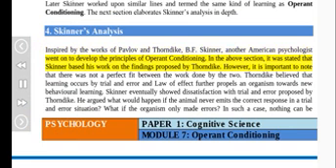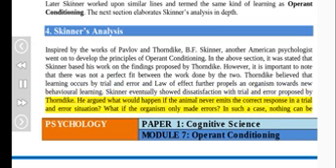In the above section, it was stated that Skinner based his work on the findings proposed by Thorndike. However, it is important to note that there was not a perfect fit between the work done by the two. Thorndike believed that learning occurs by trial and error, and law of effect further propels an organism towards new behavioral learning. Skinner eventually showed dissatisfaction with trial and error proposed by Thorndike.